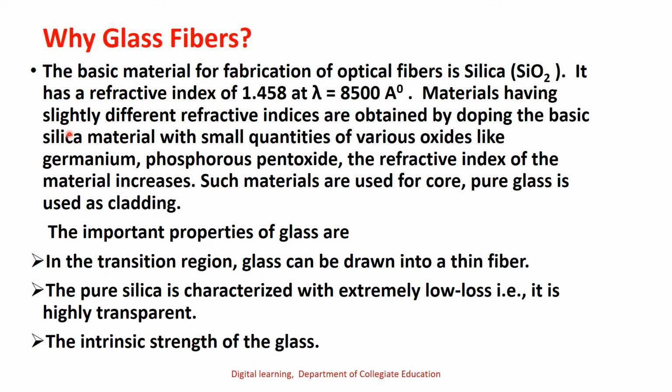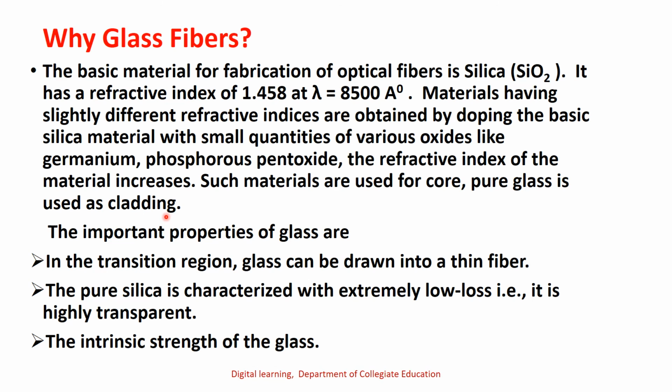Materials having slightly different refractive indices are obtained by doping the basic silica material with small quantities of oxides like germanium dioxide and phosphorus pentoxide, and the refractive index of the material increases. Such a material is used for the core and pure glass is used for the cladding.